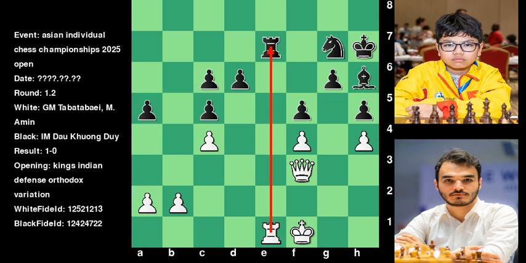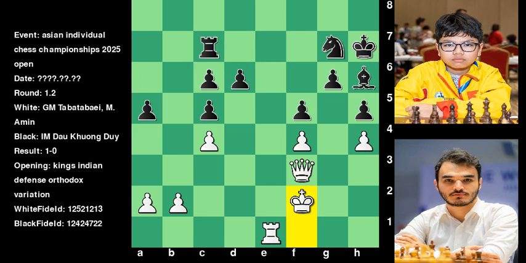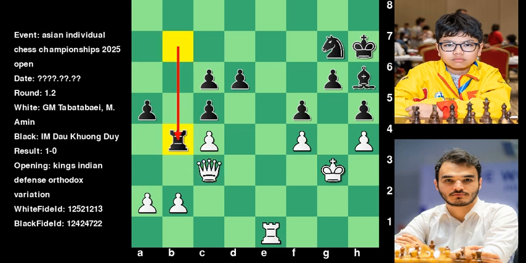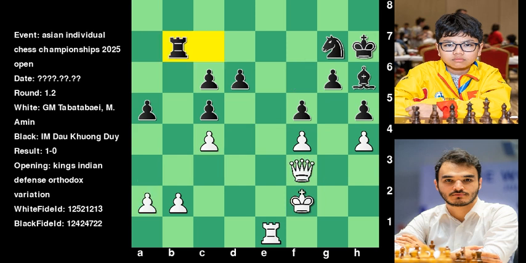Threatening rook takes e7. Rook c7 played by Khuong. King f2. Tabatabaei intends to play King g3. Rook b7. Queen c3. Rook b4. Pawn a3. Rook b7. Queen f6, and dominate the board. Rook b7 played by Khuong.